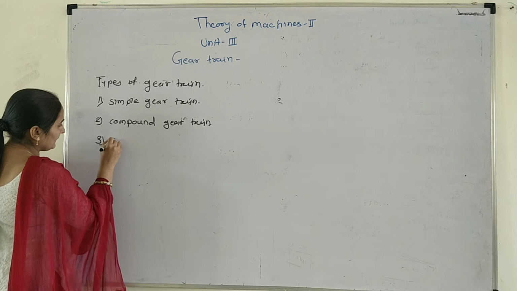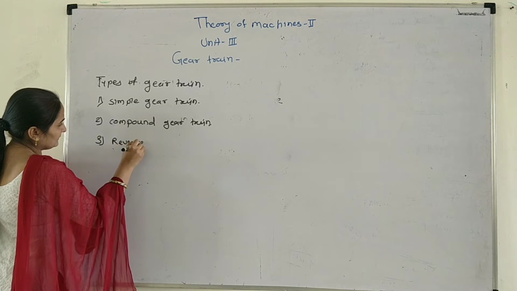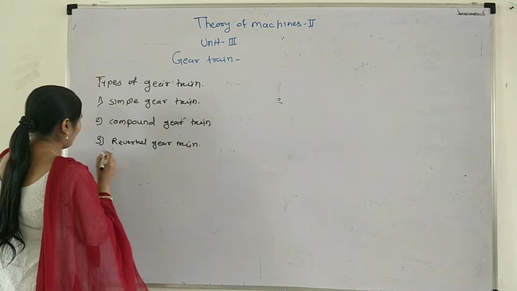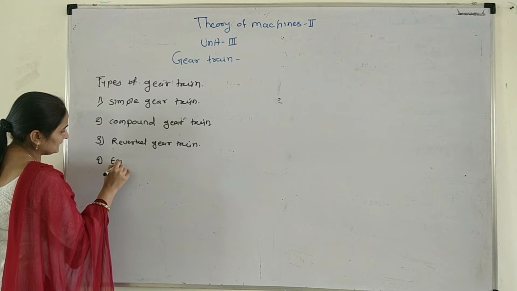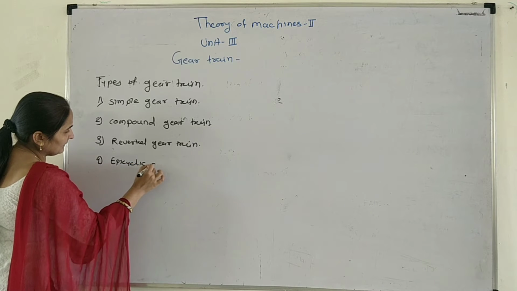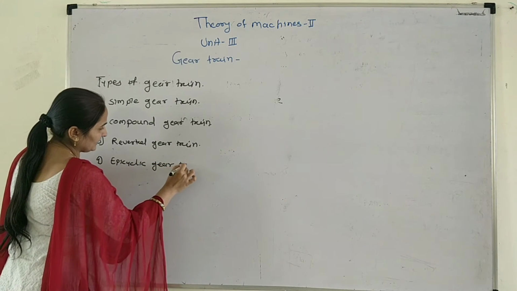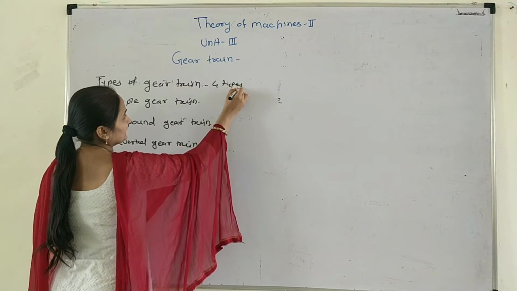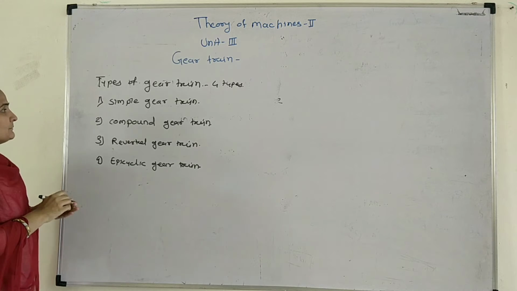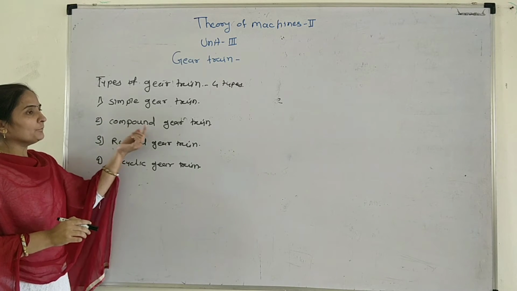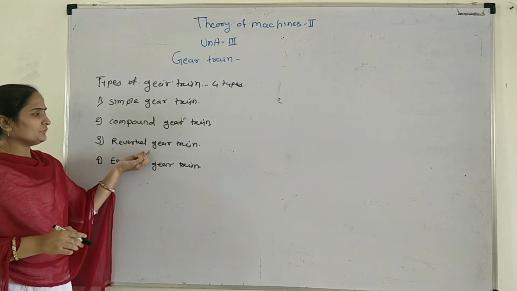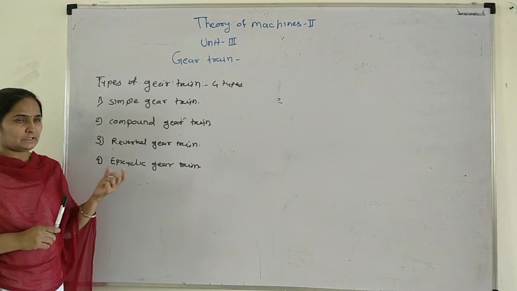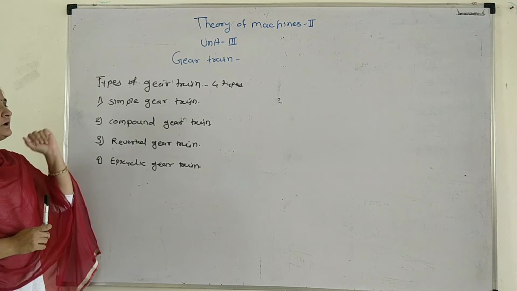Third will be the reverted gear train. And fourth will be the epicyclic gear train. Okay, these are the four types of the gear train.